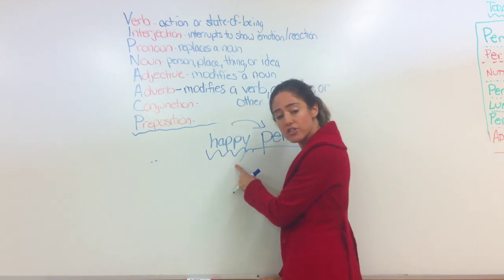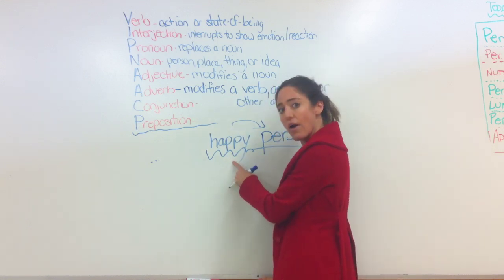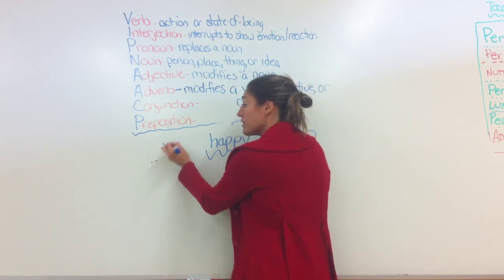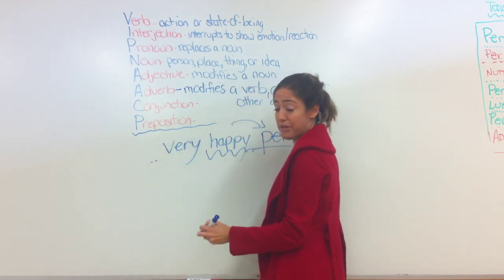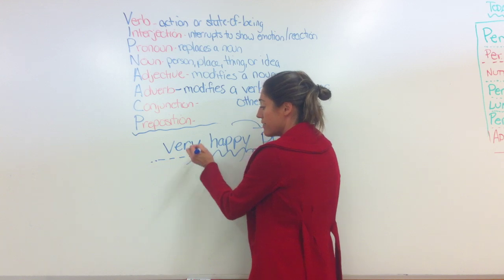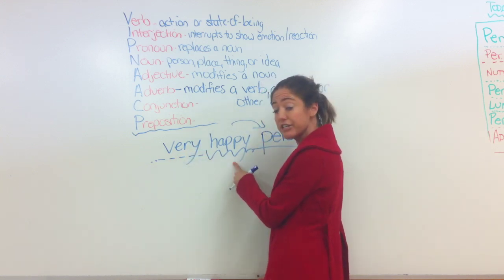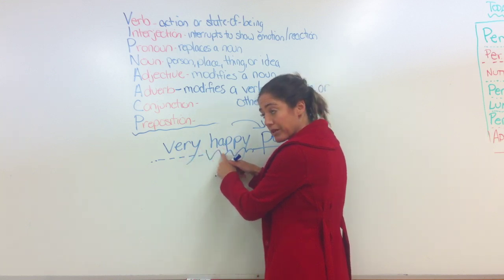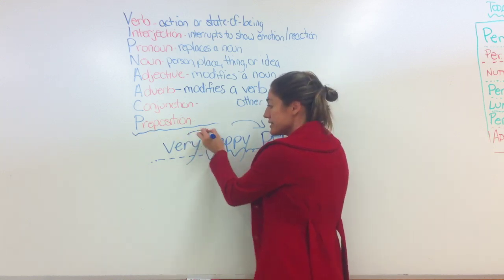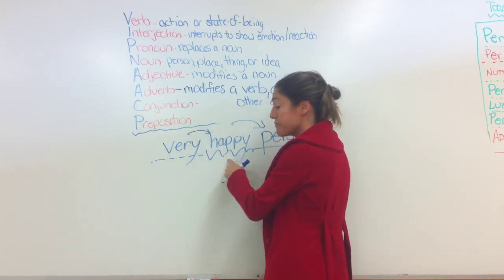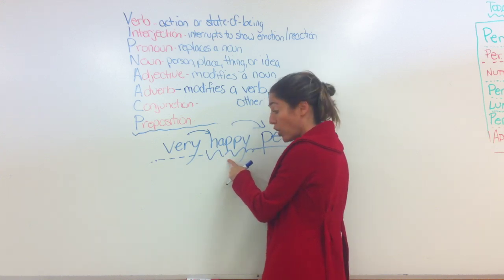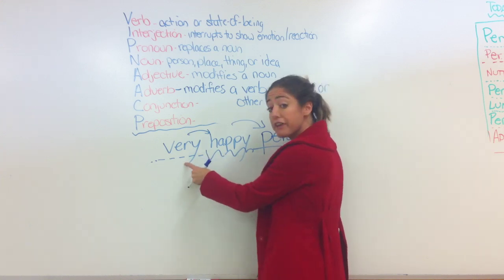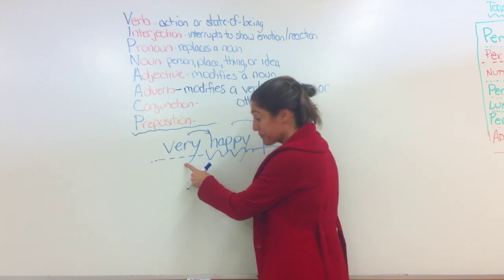But sometimes you can describe this adjective. How happy? Very happy, right? I'm going to underline that so you don't get confused with the adjective. You're not a very person, are you? You're a very happy person. In this instance, the word very is modifying an adjective. It's helping an adjective. Therefore, very is an adverb, okay?